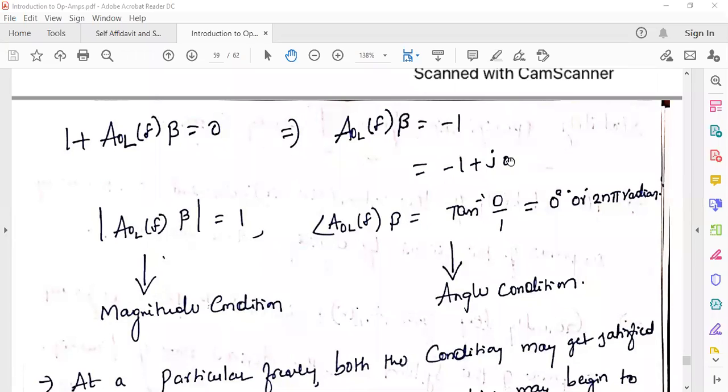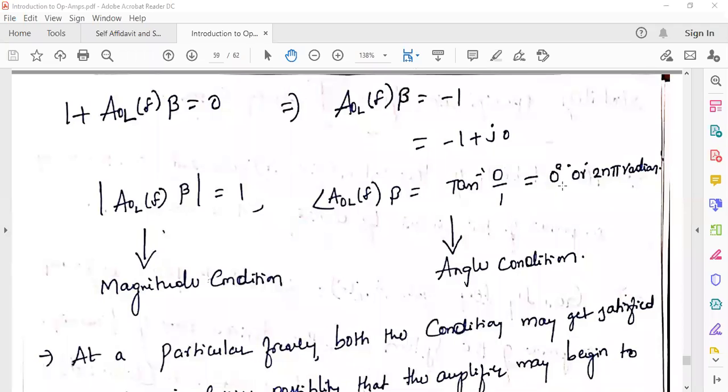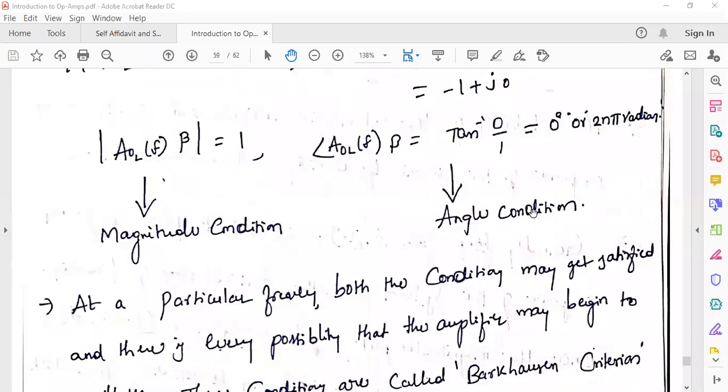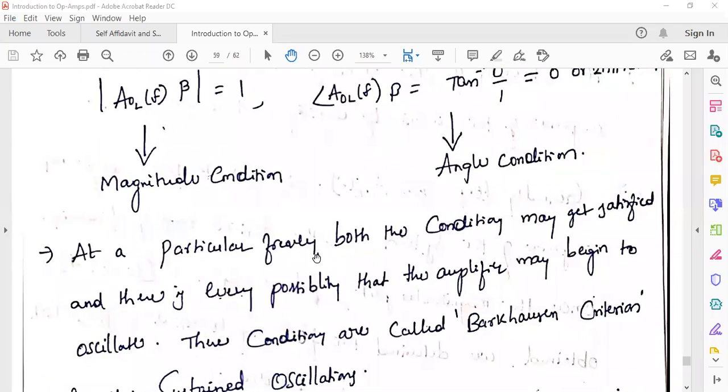Tan inverse B by A, 0 by 1, right? So 0, which becomes 0 or 2n pi radians. So this is the magnitude condition, this one is the angle condition. We know that at a particular frequency, both conditions may get satisfied. That is the operating frequency.